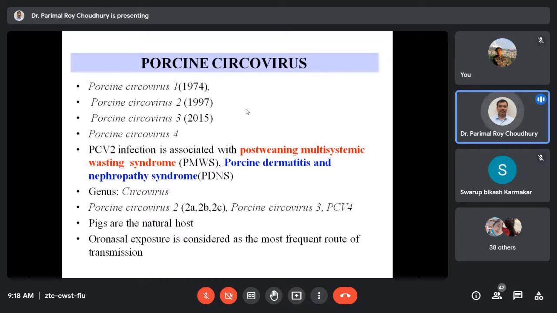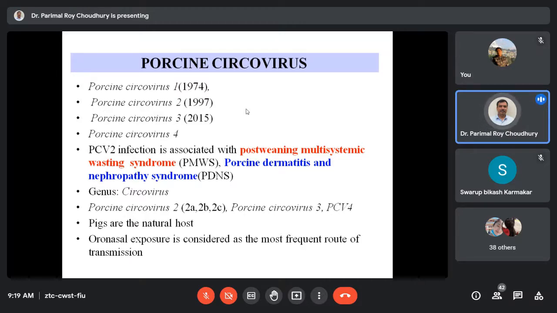Okay, so PCV2 is the major causative organism, and a lot of genetic variants were identified, like 2A, 2B, 2C. So newer and newer information is coming to the scientific community about porcine circovirus disease. Classically, the symptom recorded as caused by PCV2 infection is a post-weaning multi-systemic wasting syndrome.